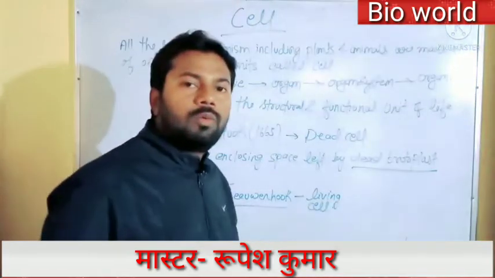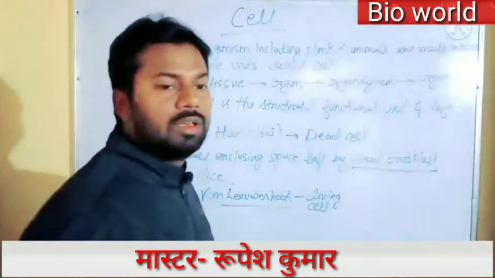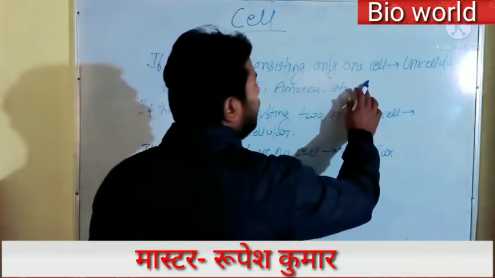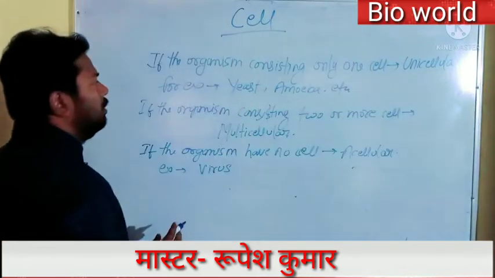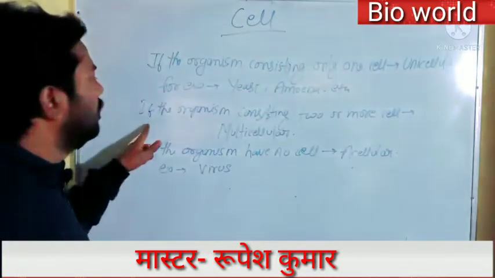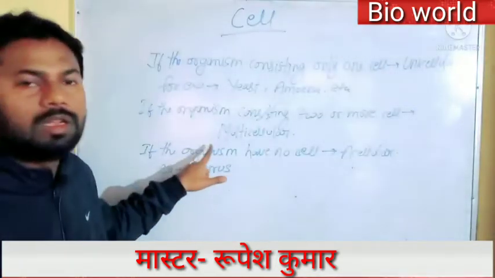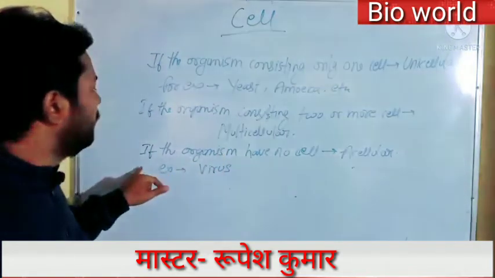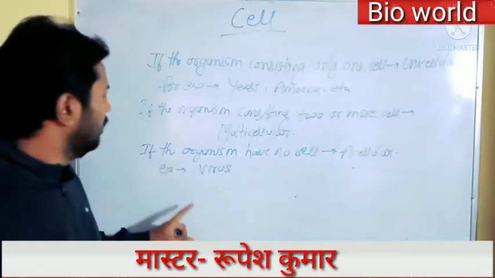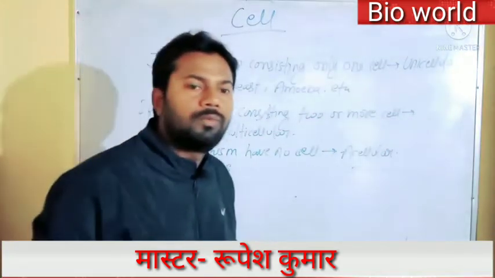Later on, Anton von Leeuwenhoek discovered the living cell. If the organism consists only one cell, then it is called unicellular. For example, yeast and amoeba. If the organism consists two or more cells, then it is called multicellular. And if the organism have no cell, then it is called acellular. For example, virus. In virus, no cells are found.